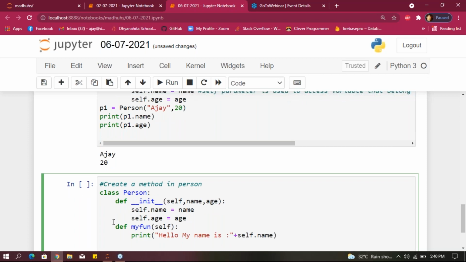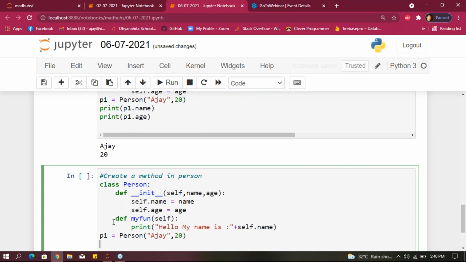After this, we have to create an object, right? That is the reason I'm giving p1 equals Person, and I'm giving the name j and age 20. After this, how can we call the method we created?